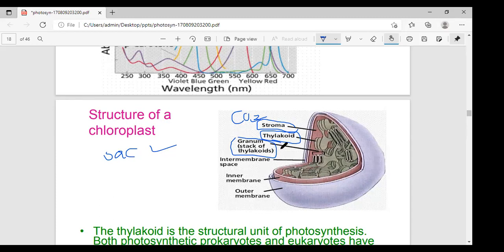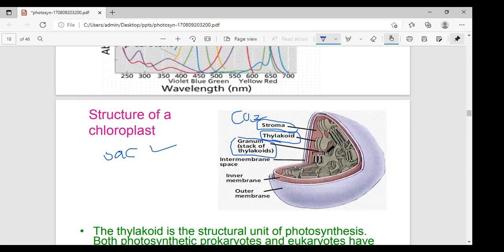All the grana are linked by flat membranous tubules called the stroma lamella, also called stroma thylakoids. The stroma thylakoids end membrane of the grana merge with and are exposed to the stroma. That is called the non-appressed region.